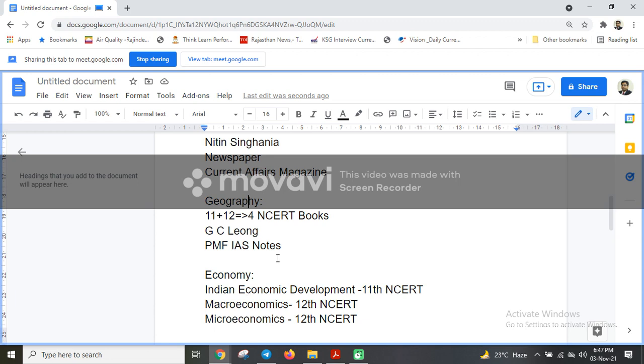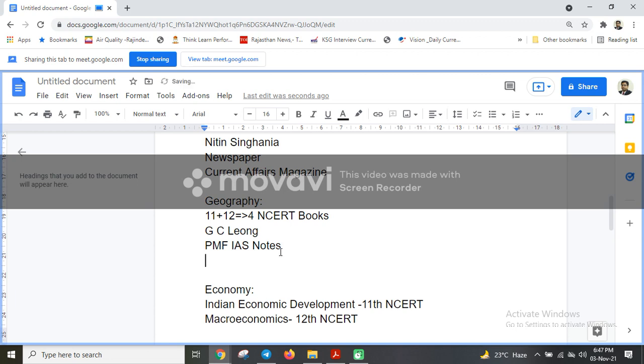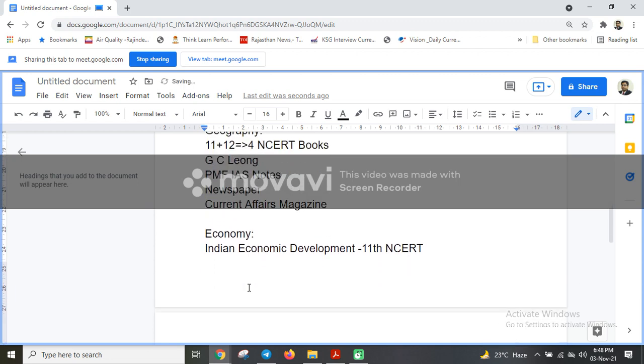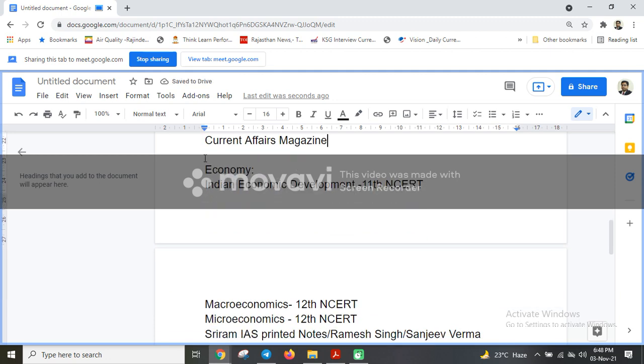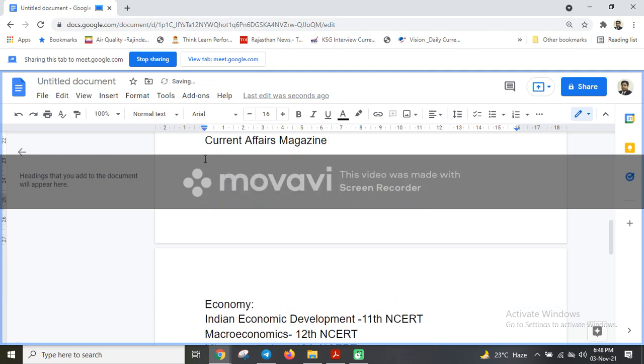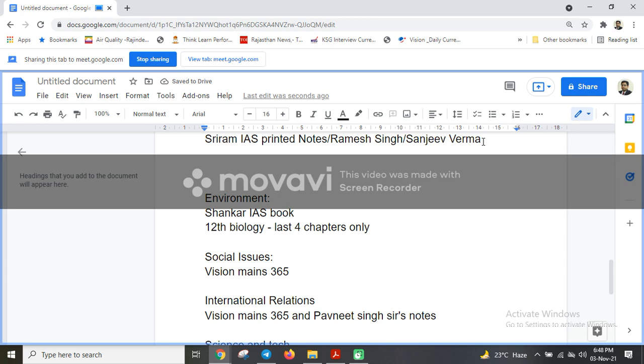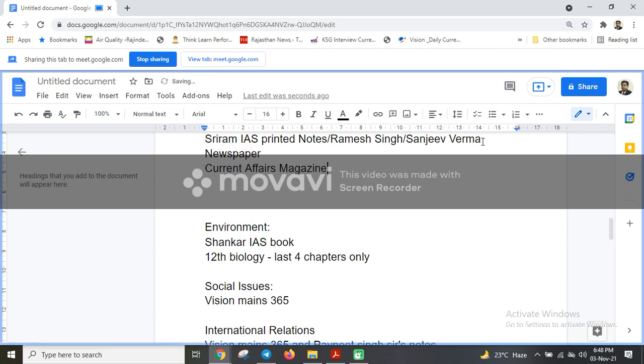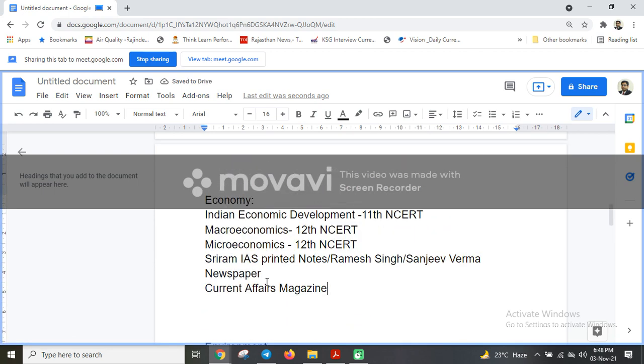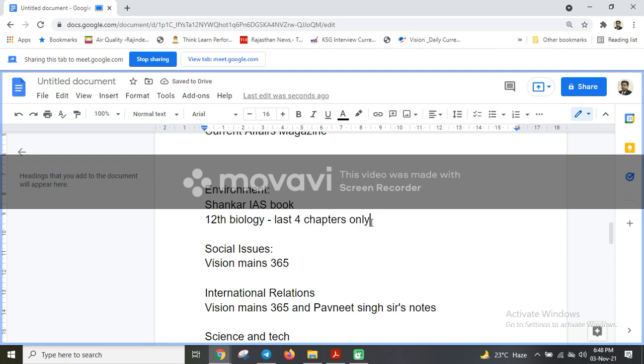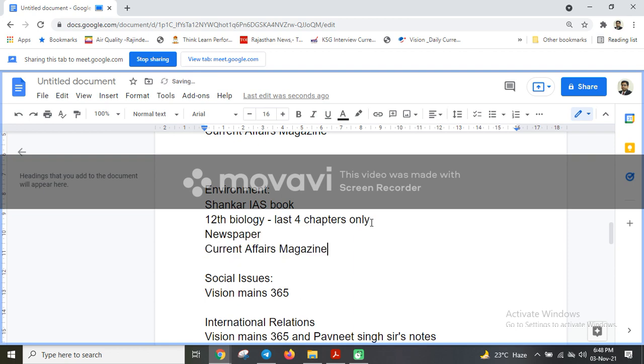So all these things you have to keep in mind while preparing for the preliminary exam. Even in geography and economy, economy is mostly current affairs. So for all these you must do the newspaper and current affairs magazine. Also for environment it is applicable.